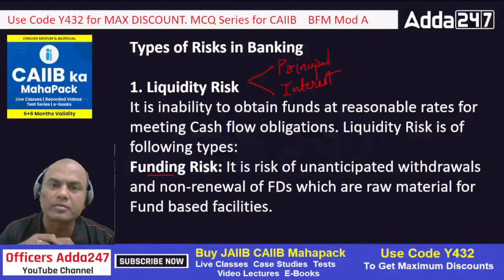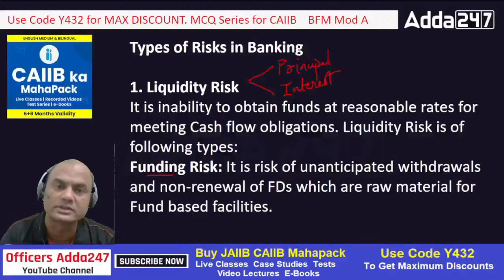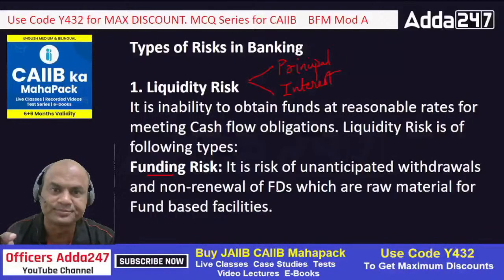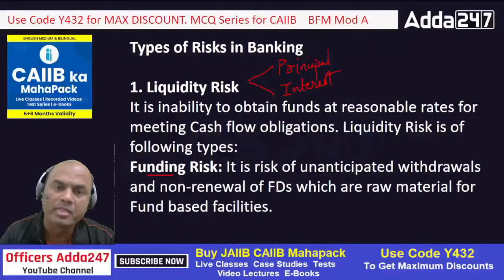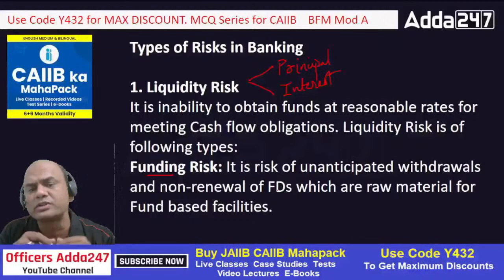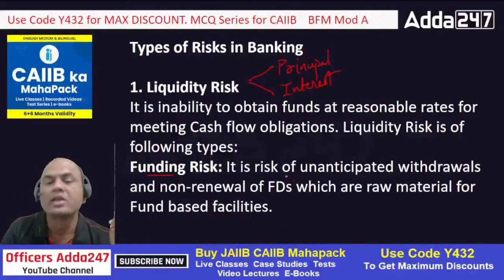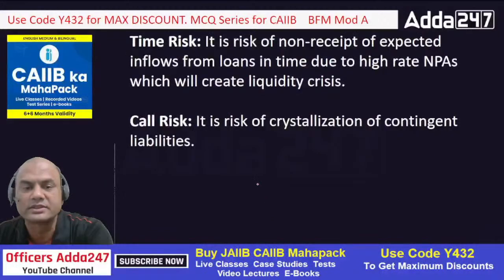Bank, how does the bank run? Bank always runs on almost free capital. Current account, no interest, right? The saving account, almost 3 to 4% interest. And this FD, they are having a slight bit of higher rate of interest, but mainly CASA. So if I don't have CASA accounts and low rate FD accounts, then I'll be in a problem over there. So that's known as the funding risk, isn't it? So unanticipated withdrawals and non-renewal of FDs, which are raw material for the fund-based facilities.